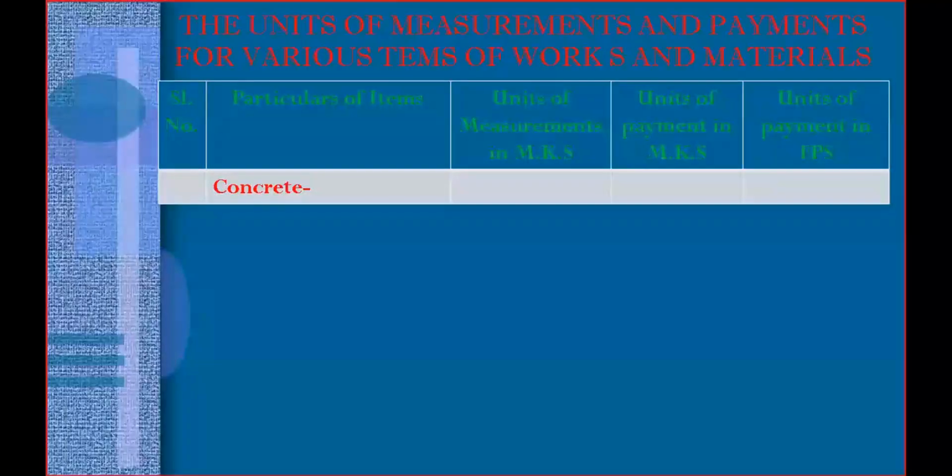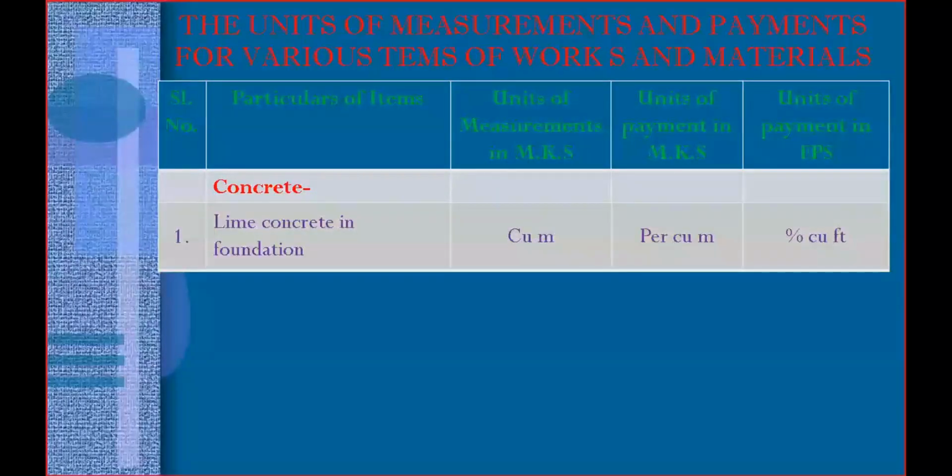So that is about the earthwork. The next one is concrete. For concrete, maximally every type of concrete, you need to pay per cubic meter. You need to find it in cubic meter. For example, lime concrete foundation will be measured in cubic meter, and similarly paid per cubic meter. But in FPS system, you need to pay per percentage cubic feet. That means whatever percentage of cubic feet is completed, for that percentage you need to pay.